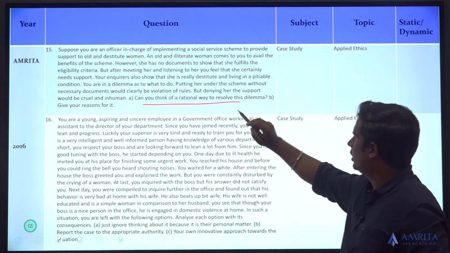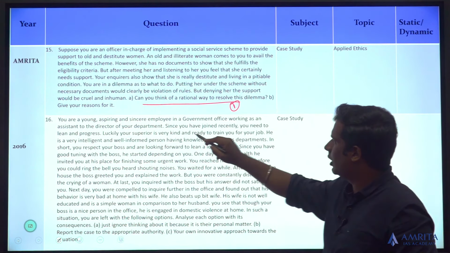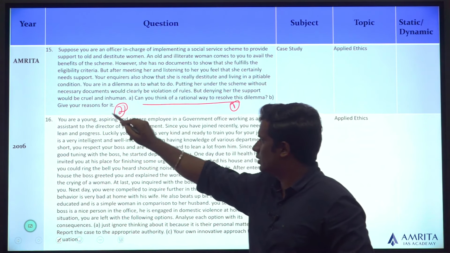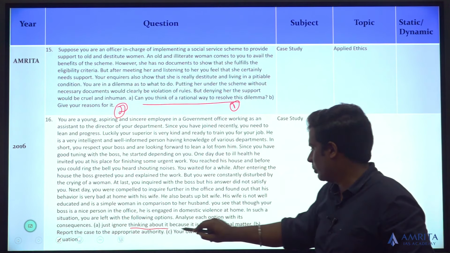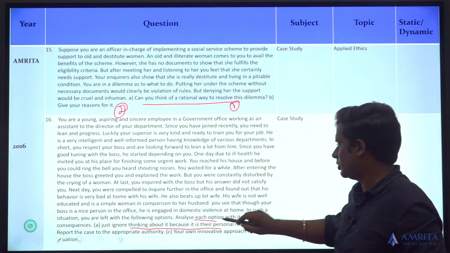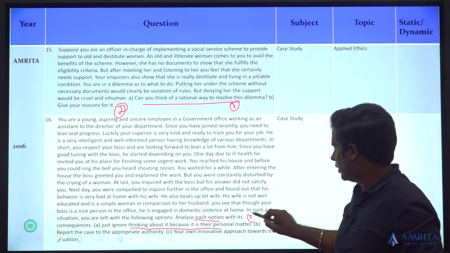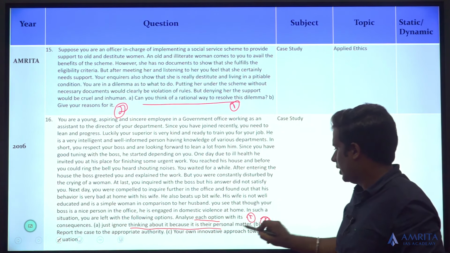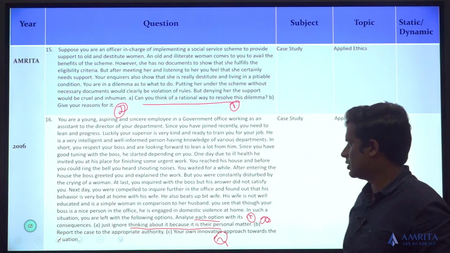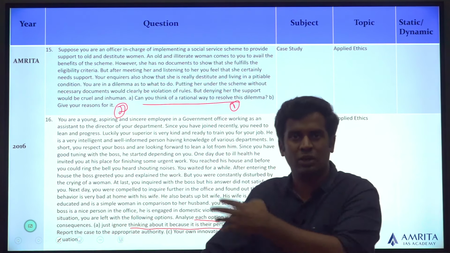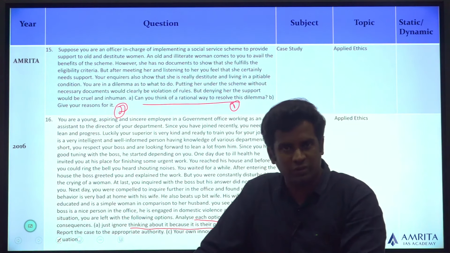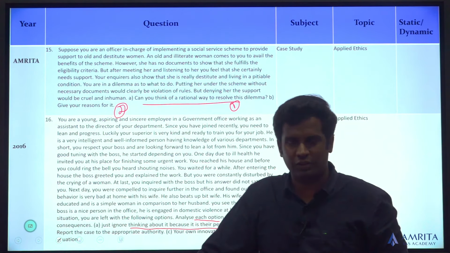Here in this case study, think of a rational way to resolve the dilemma, and they ask for the reasons. It's question number 16. They ask you to analyze each option, and they have given the 3 options by themselves. So automatically you have to address the 3 parts which they themselves have given, and give your analysis of it.